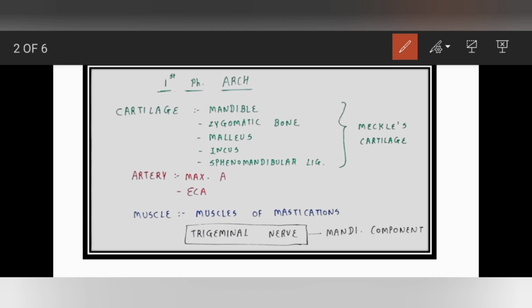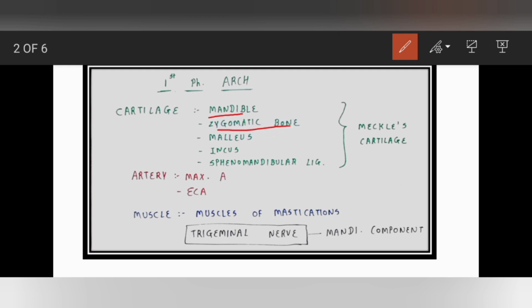To know which nerve innervates, we should know their cartilage, artery, and muscles. The cartilage from the first pharyngeal arch: one is the mandible. Do you remember that our first pharyngeal arch is closer to the ear? So the bones nearer to the ear are formed by the first pharyngeal arch. First is our mandible, then the second one is the cheekbone, meaning the zygomatic bone.